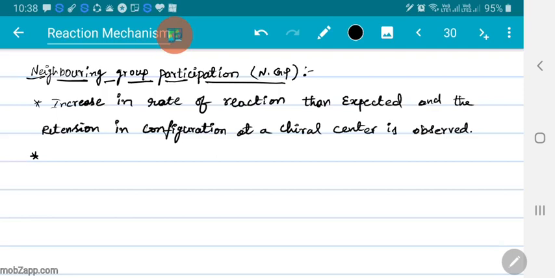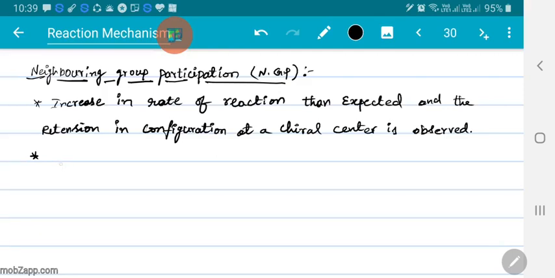There may be either a lone pair of electrons or free electrons which can be donated, or some negative charge, that means some excess of electrons, or there may be a pi bond involvement. In some cases there may be some sigma bond involvement, particularly in case of non-classical systems to form non-classical cations. Sigma bond participation is observed.